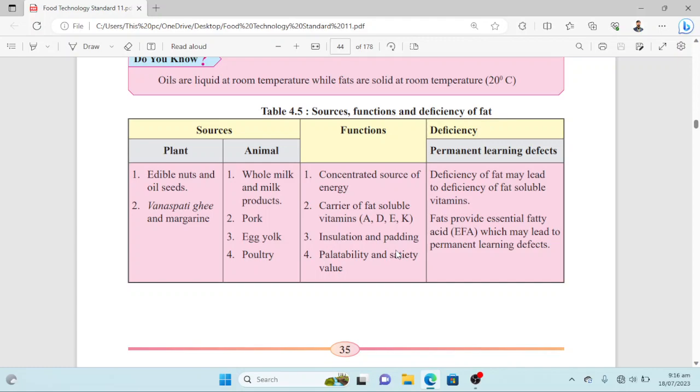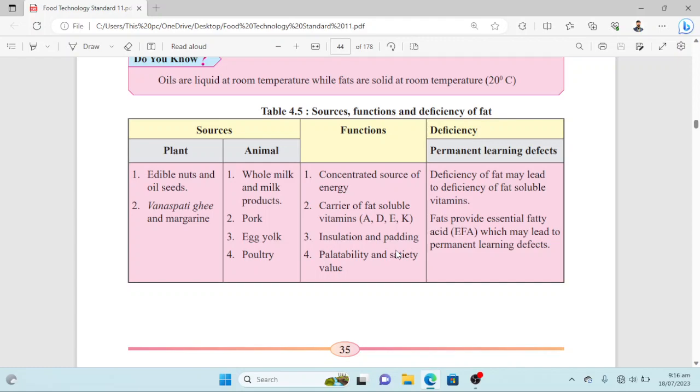Those which are fat soluble obviously need some fat to be dissolved in the body. So fat soluble vitamins like A, D, E, K need fats as a dissolving medium, and ultimately are absorbed in the body to perform different vital functions.